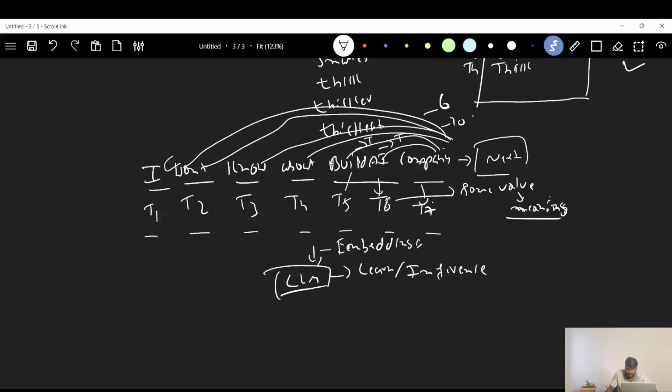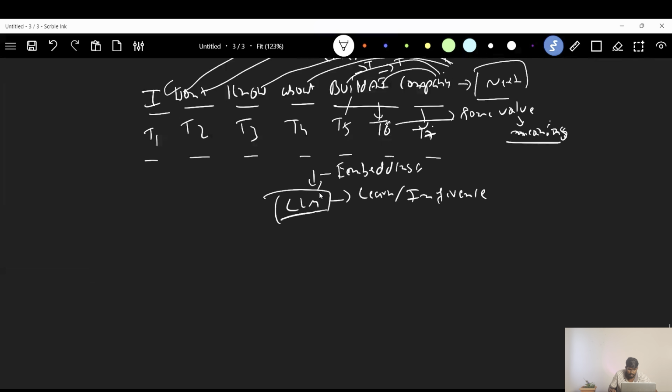Now at subword level it's doing some 6 operations. Here the compute needed is also less compared to character level tokenization. So the best way to do tokenization is subword level tokenization. Correct, right?